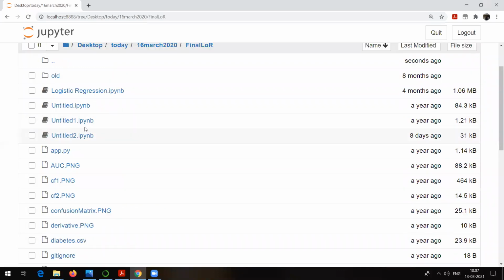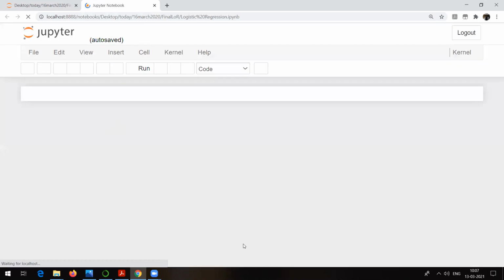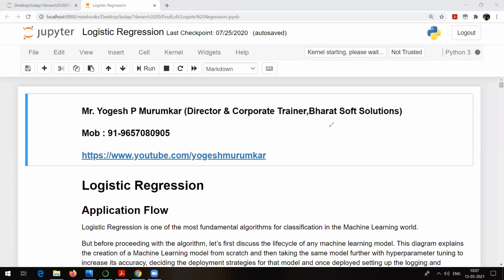Right. So let me open this logistic regression file. As I told you, logistic regression can be used to solve classification types of problems. Remember this. But both of these, whether it's linear regression or logistic regression, are under the approach called the supervised learning approach. Because in both cases, this one is used to solve prediction types of problems, and this one is used to solve classification types of problems.